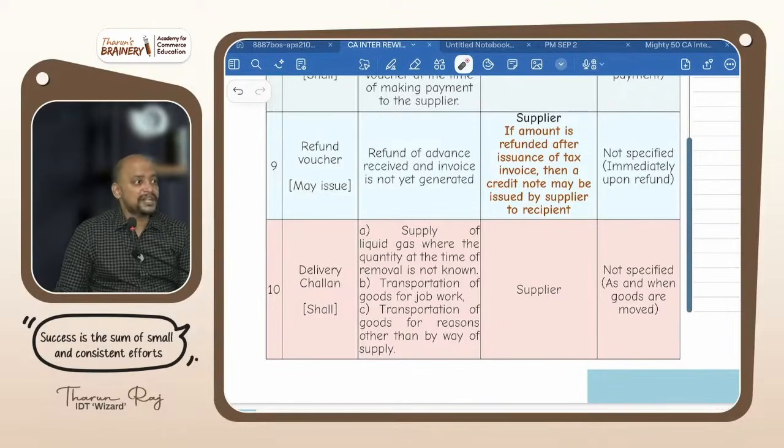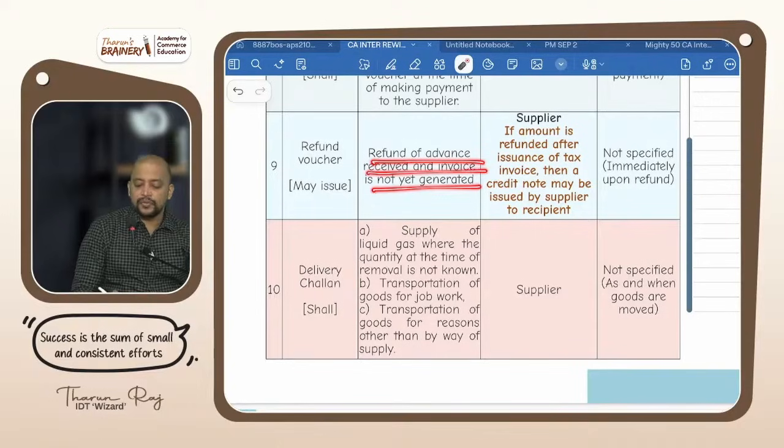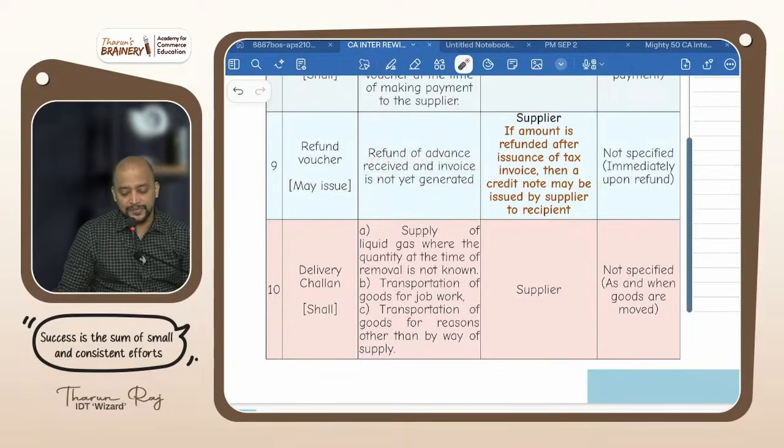Advance collected, but the supply is cancelled. Refund of advance received and invoice is not yet generated. And is it mandatory or optional? Optional. May issue. Refund they are going to get. That's why may issue refund voucher.